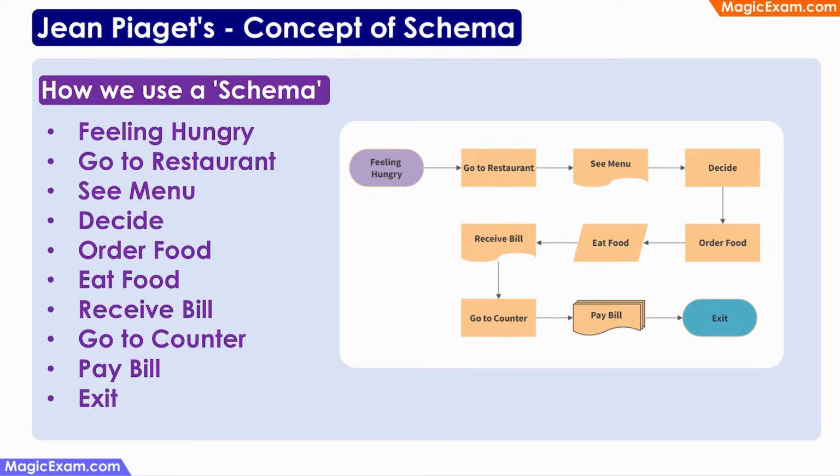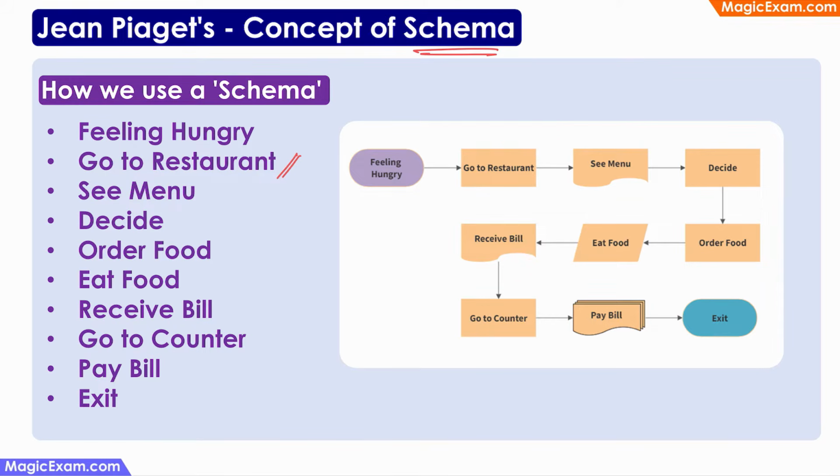This is another example of how we use a schema in our daily life. Suppose I'm going in a market and while walking on the road, I feel hungry. So what should I do? Should I just stand there and think to myself that I'm feeling hungry? No, what I will do is look for restaurants around me.